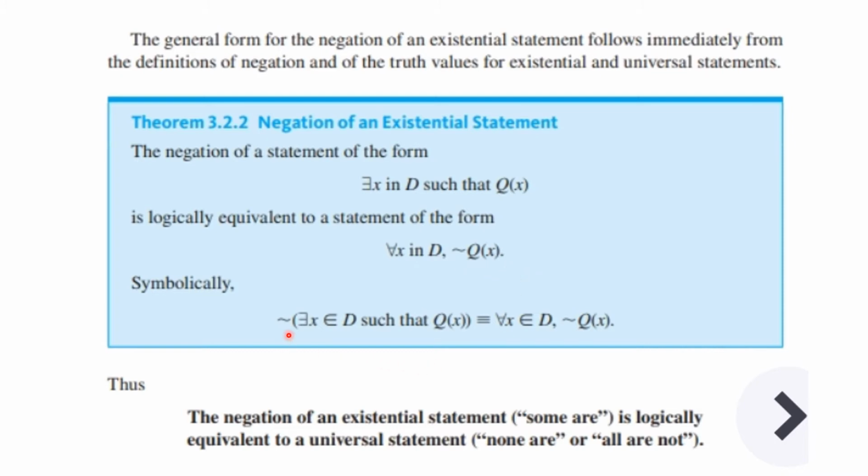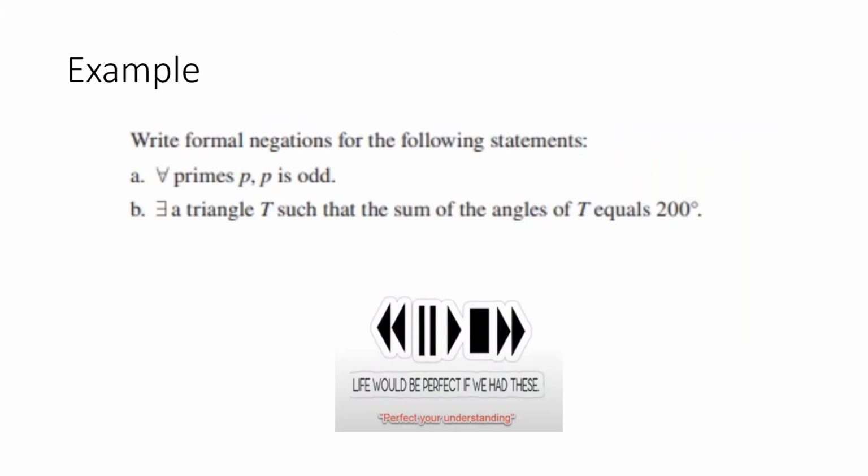Symbolically, the negation of, and this is in parentheses so the negation is on all of that, there exists an x in D such that Q of x, is logically equivalent to, for every x in D, not Q of x. Thus, the negation of an existential statement, some are, is logically equivalent to a universal statement, none are, or all are not.